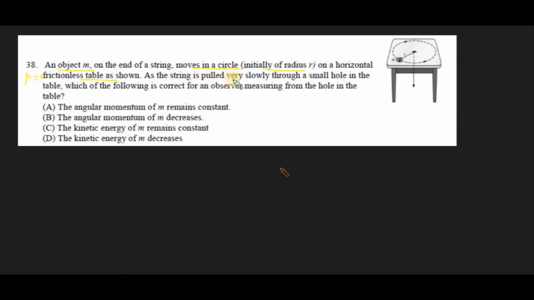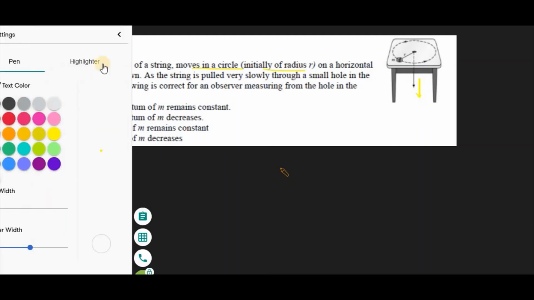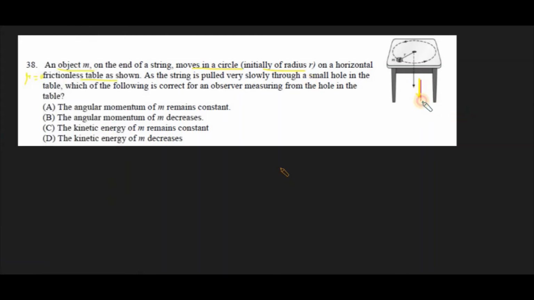As the string is pulled very slowly through a small hole, it is going to be pulled along these directions. Which of the following is correct for an observer measuring from the hole in the table?